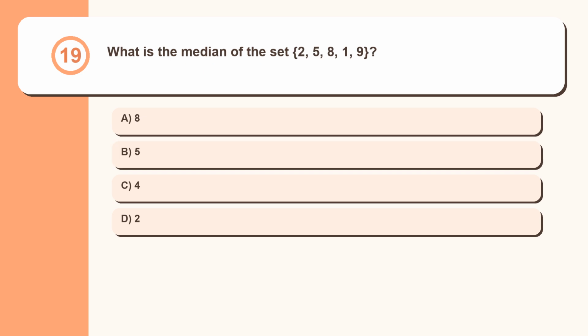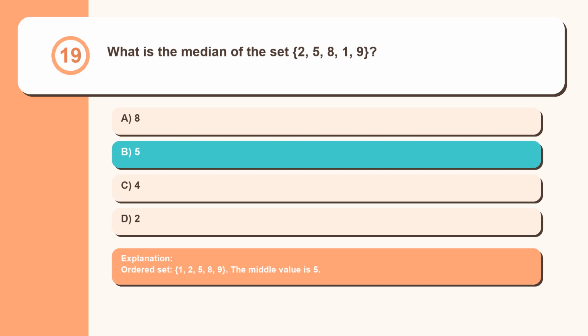Question 19. What is the median of the set 2, 5, 8, 1, 9, 8, 5, 4, 2? Ordered set: 1, 2, 5, 8, 9. The middle value is 5.